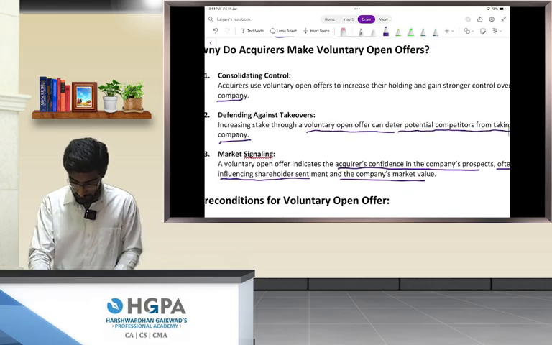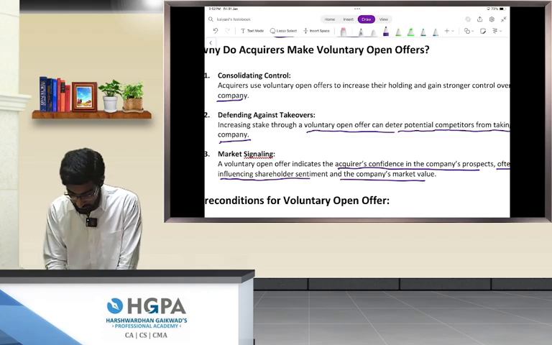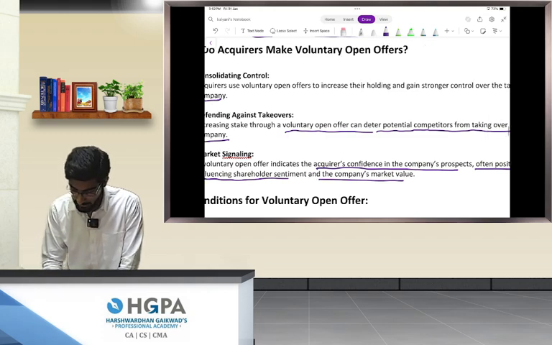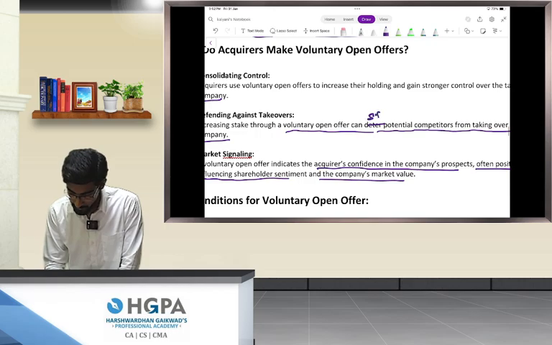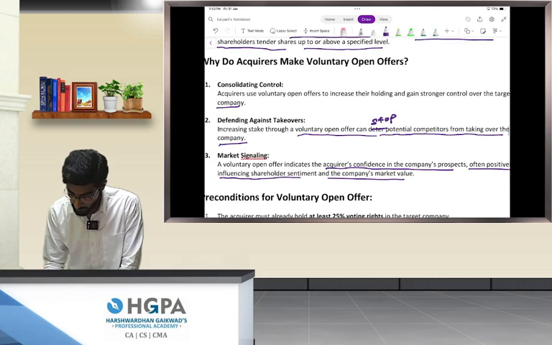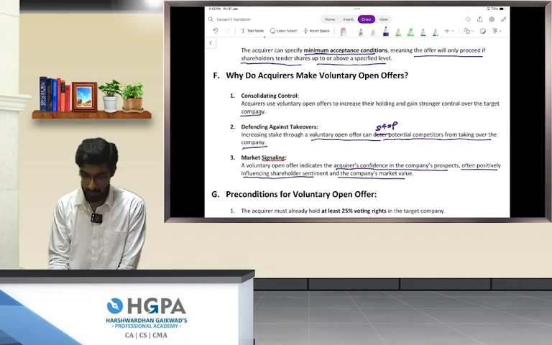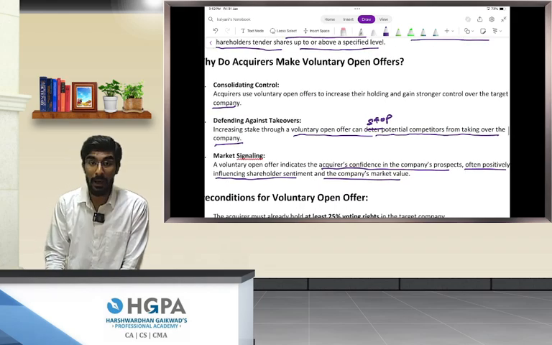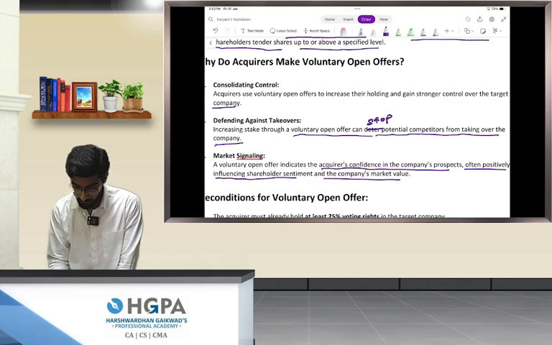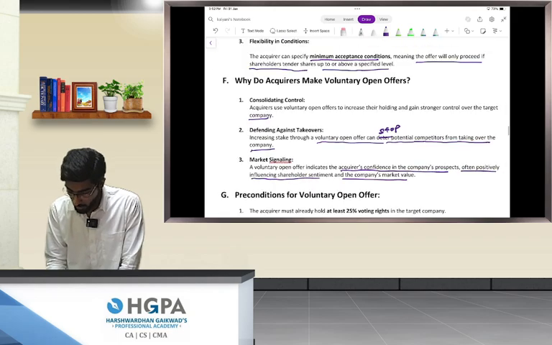Increasing stake, defending against takeovers. Increasing stake through a voluntary open offer can stop potential competitors from taking over the company. Number 3 is market signaling. A voluntary open offer indicates the acquirer's confidence in the company's prospects, often positively influencing shareholder sentiment and the company's